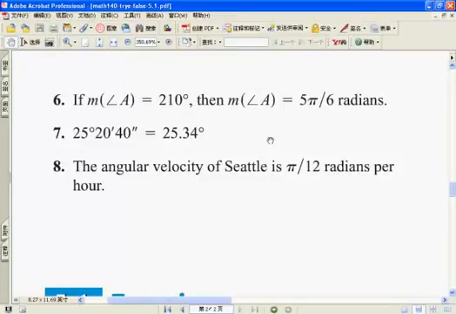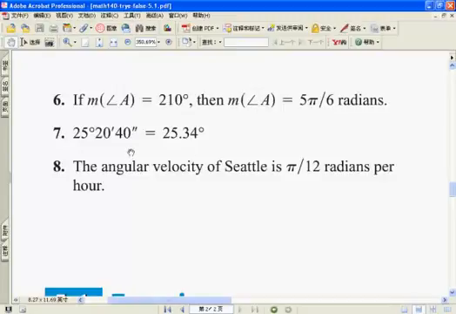What is the corresponding radian measure? 30 degrees is equal to pi over what? Pi over 6, right? 210 is 7 times 30, right? So it should be 7 pi over 6, not 5 pi over 6. Okay, so number 6 is false.